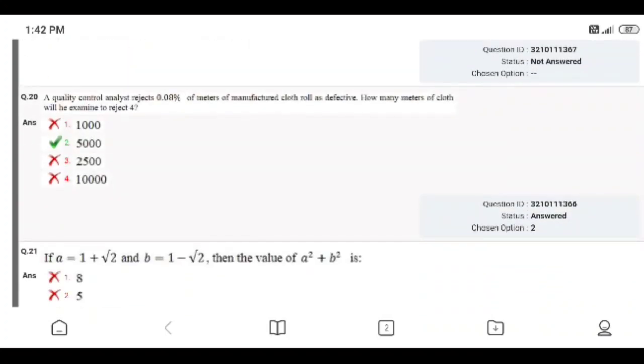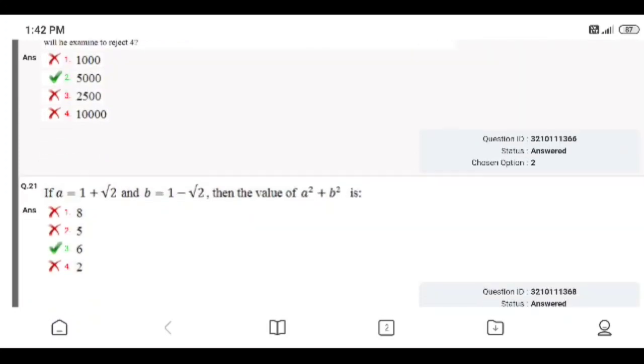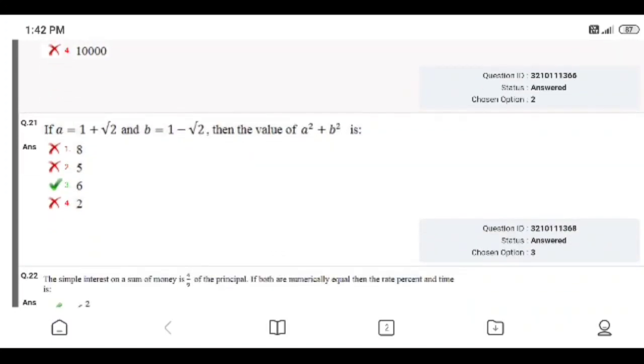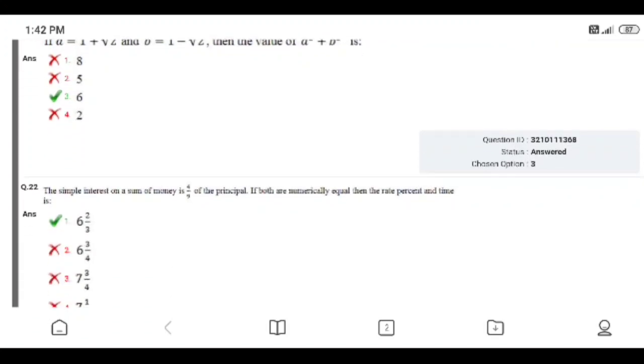Question number 20. A quality control analysis rejects 0.08% of meters of manufactured cloth rolls as defective. How many meters of cloth will they examine to reject 4? The right answer is 5,000. I answered correctly. Question number 21. If a equals 1 plus root 2 and b equals 1 minus root 2, then the value of a squared plus b squared is 6. I gave the right answer.